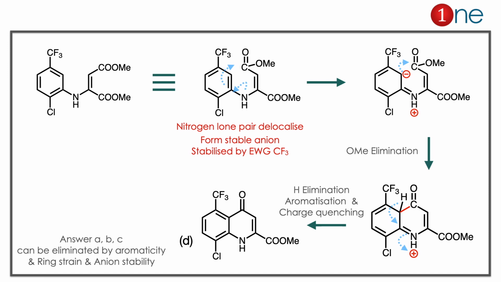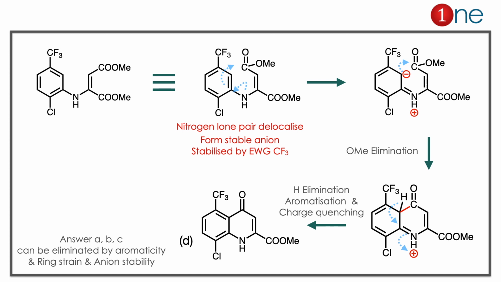Here in the starting material you have nitrogen and CF3. So CF3 always pulls the electron. So nitrogen can donate the electron to the system. So the anion is formed which is near to CF3. Chlorine side is also possible, but when compared to chlorine, CF3 is a very good stabilizer because of its electron withdrawing ability. So the anion forms there. So the anion is stable, it can survive, so it can attack the ester there, and it forms cyclization.